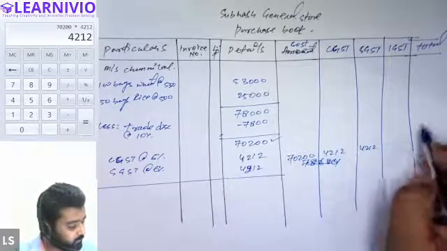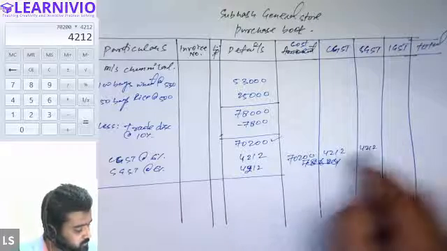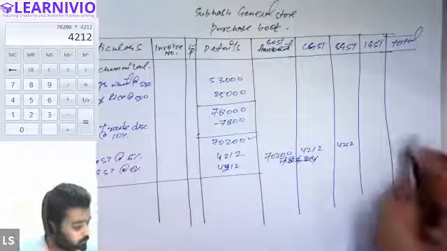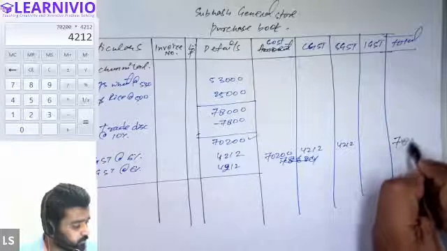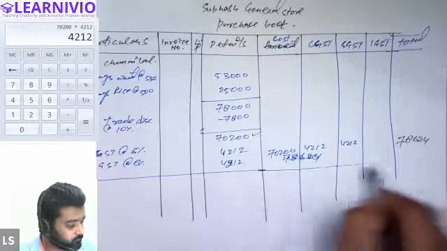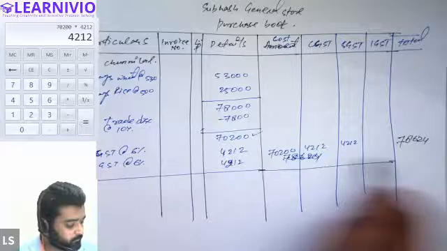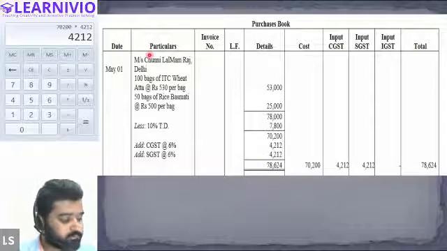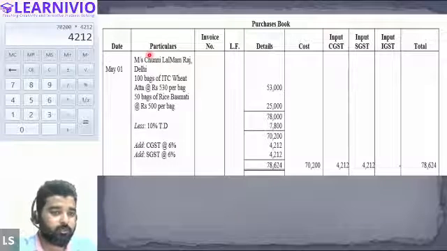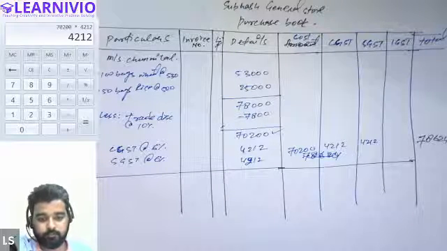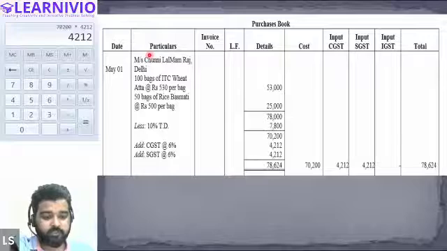So now we will total this. Total was how much? Samisha, how much was the total? 78,624. Now we will write the total like this. Is it clear, all of you? Yes, sir. So this is how the transaction will be recorded. You can note down this part, and we will move to the next transaction.